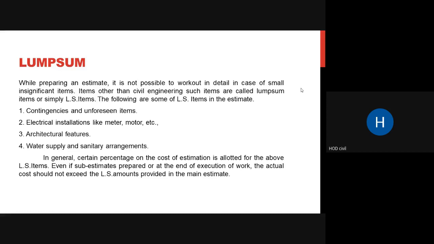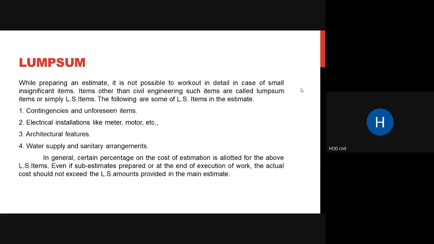So these things are usually included, but nowadays only contingencies and unforeseen items are included in lump sum. The second, third, and fourth points, that is electrical, architectural, and water and sanitary, usually are not included in lump sum, because the cost of these has now significantly increased. Earlier it used to be in lump sum, but as per your textbook and your theory syllabus, all these things are included. In general, a certain percentage of the cost of estimation is allotted for the above LS, meaning lump sum, items. Even if sub estimates are prepared or at the end of execution of work, the actual cost should not exceed the lump sum amounts.